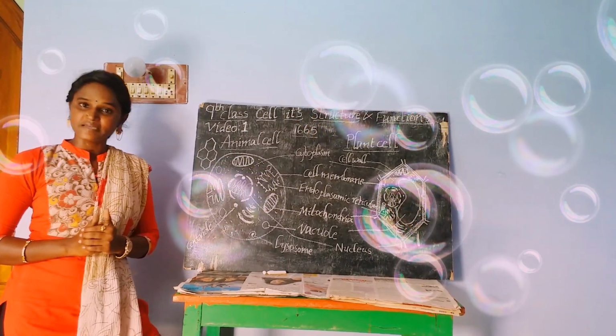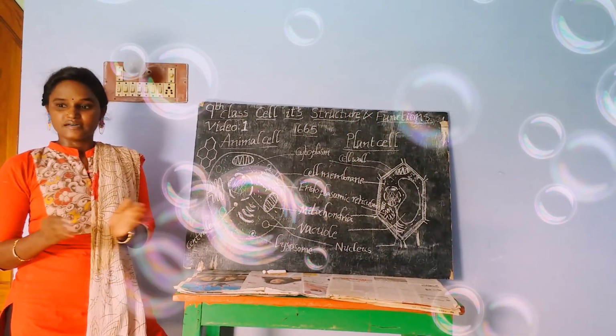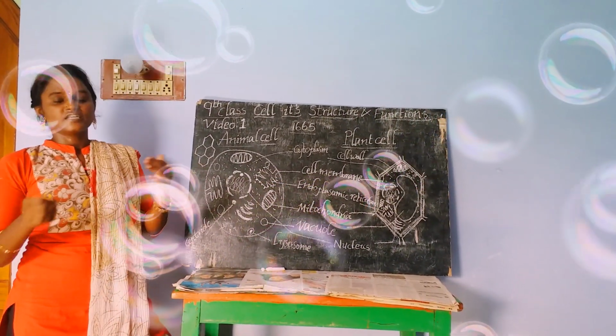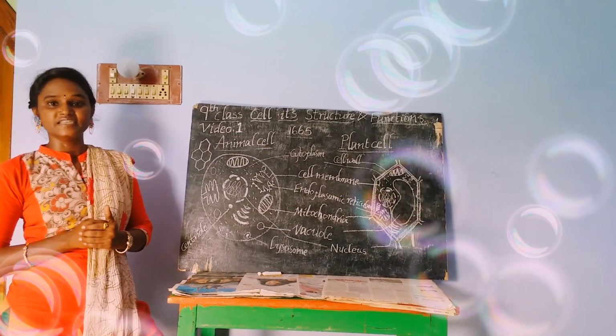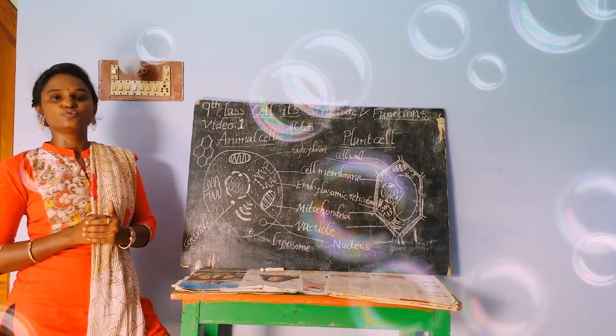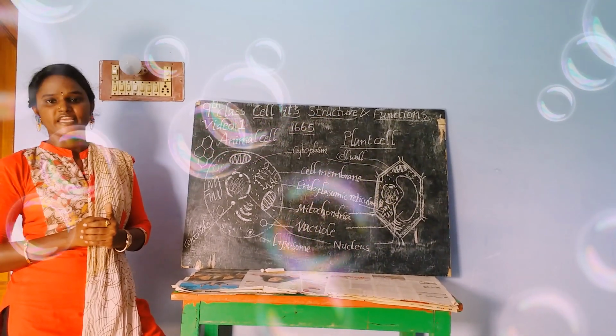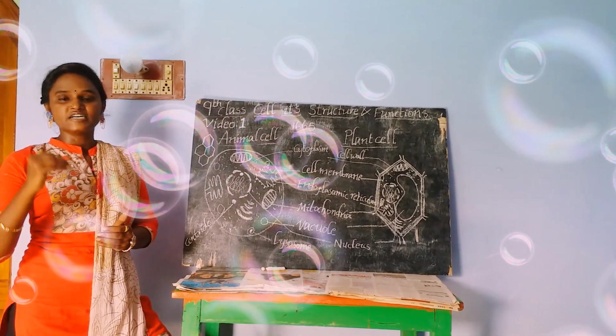Robert Hooke first observed the cell in dead bark, but Antony von Leeuwenhoek for the first time observed living cells, and he proved that each and every organism is made up of cells.